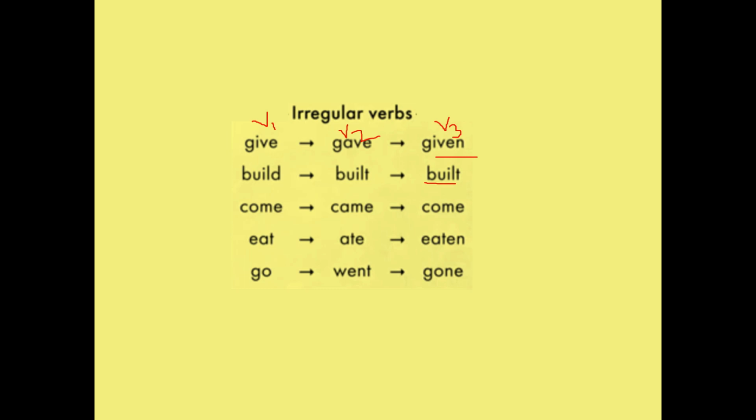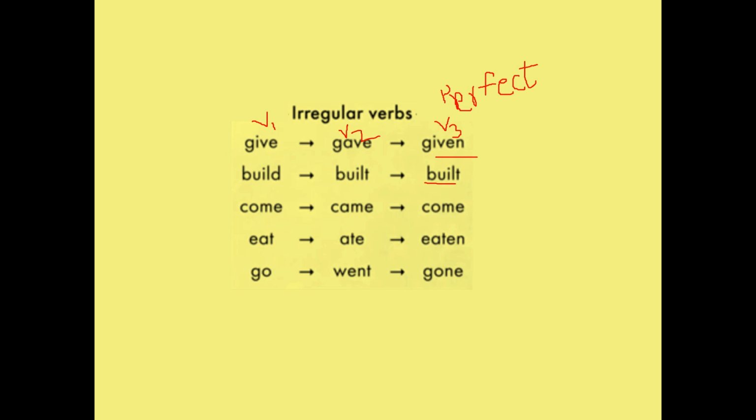V3 we use in the present, past and future tense. Remember this. But V3 always goes with the perfect aspect, whether it is present tense, past tense or future tense. But have, has, had will change.